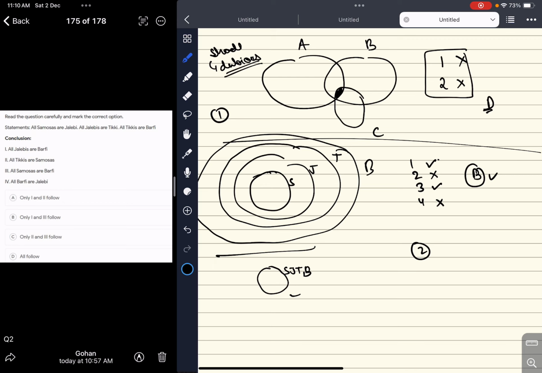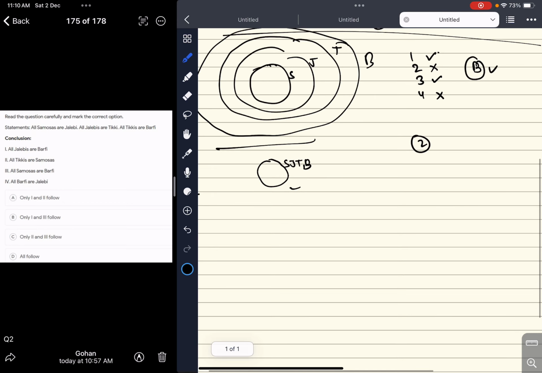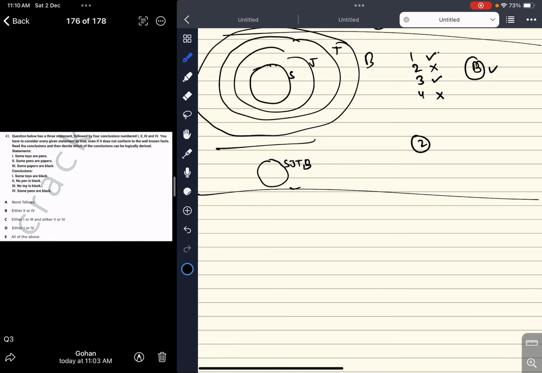Question number two. Now, some toys are pens. Some pens are papers. Again, we'll do it like this. Let us write pen over here and paper over here, and we'll shade this region because we aren't sure.